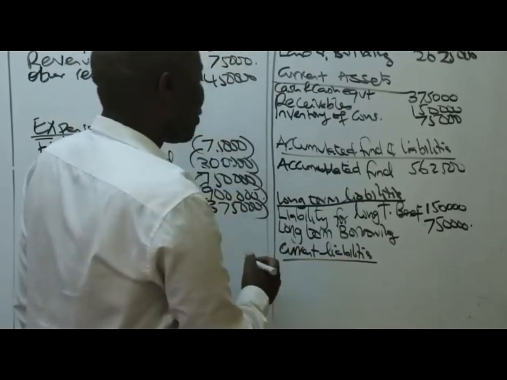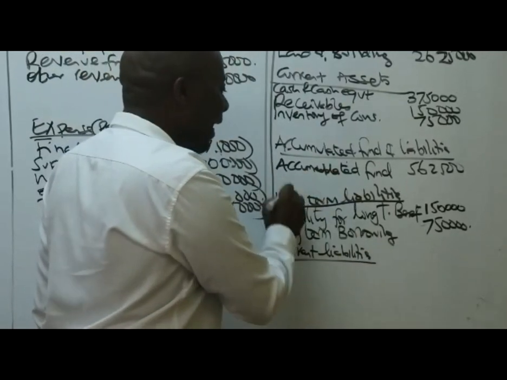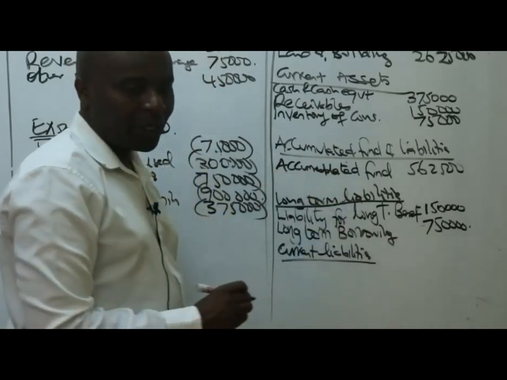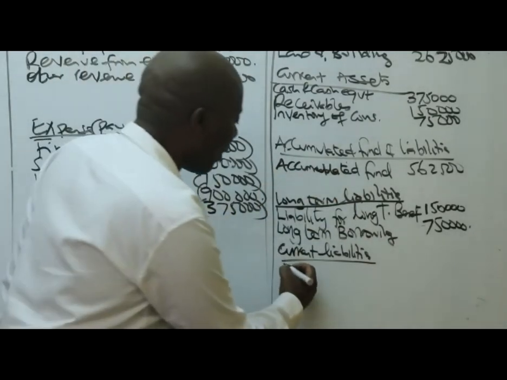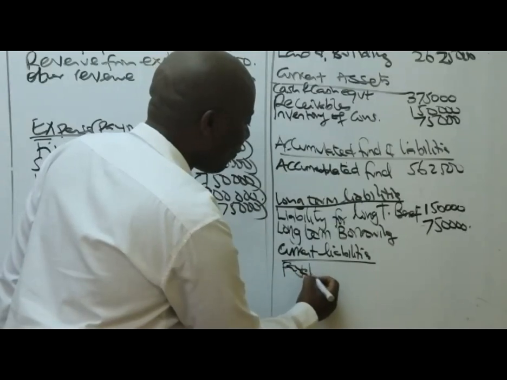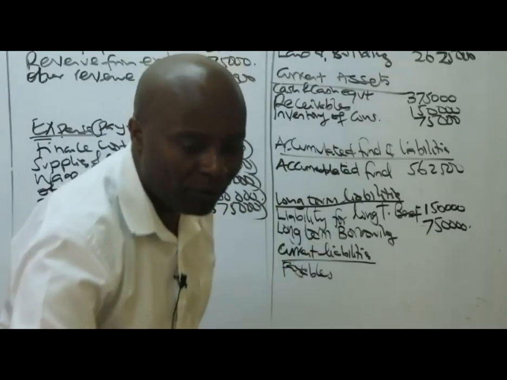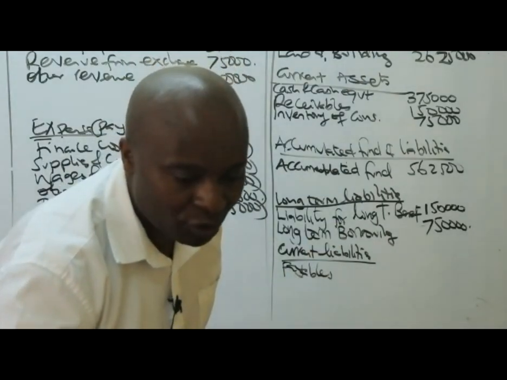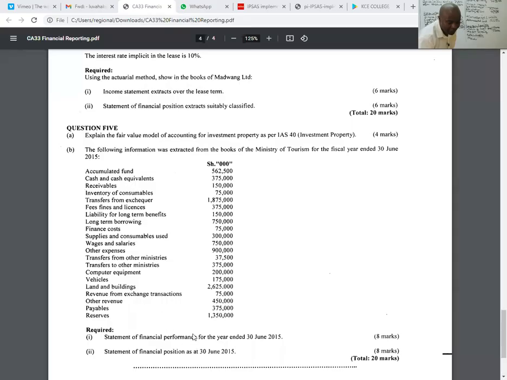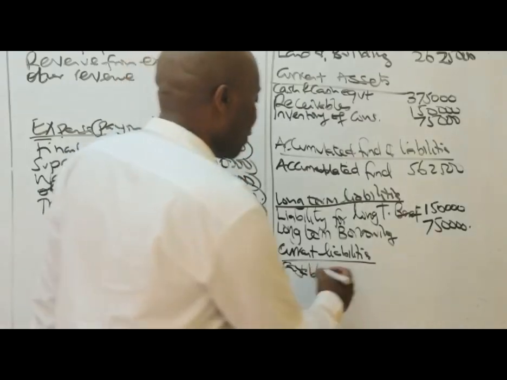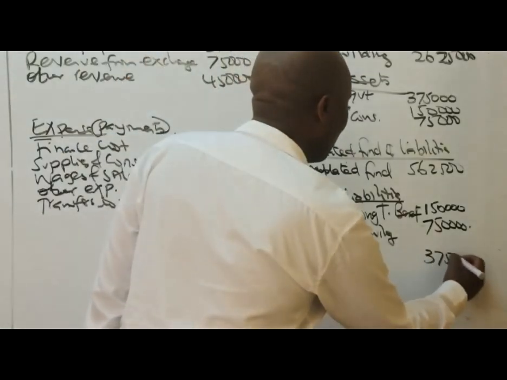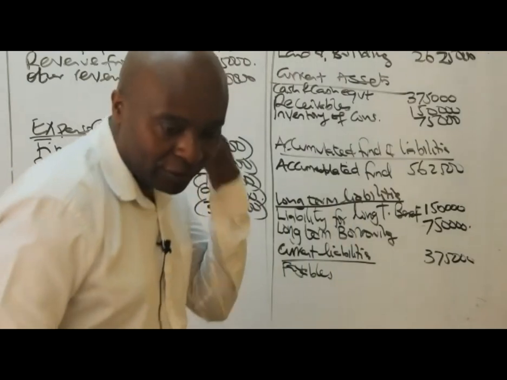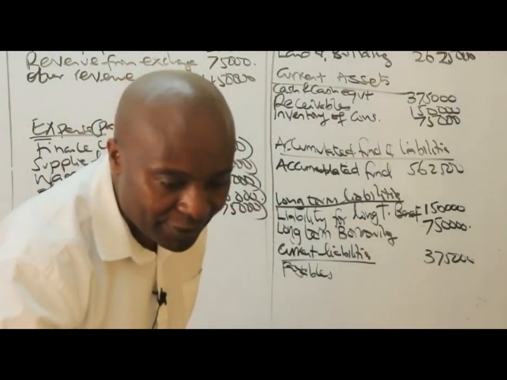Long-term liabilities are also known as non-current. So under our current liabilities, we have our payables. Payables of how much here, somebody? Payables of 375,000.